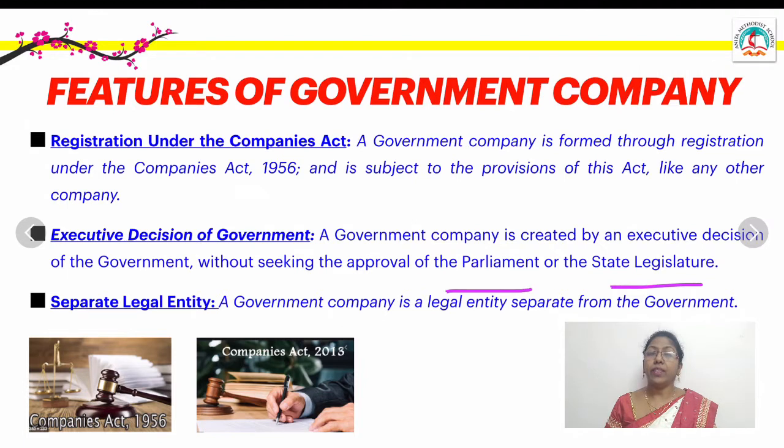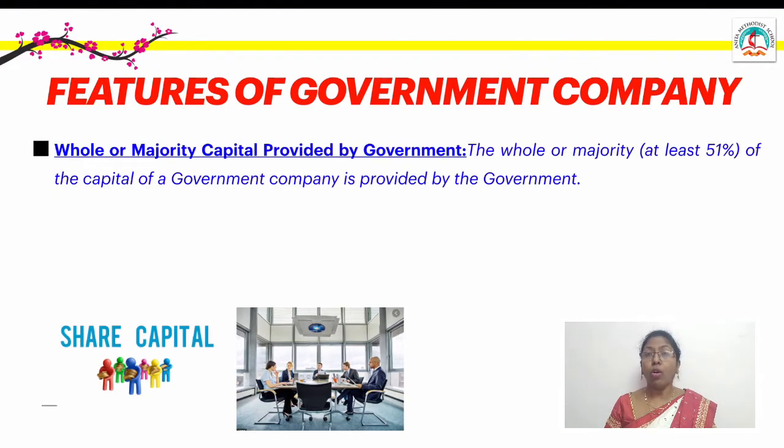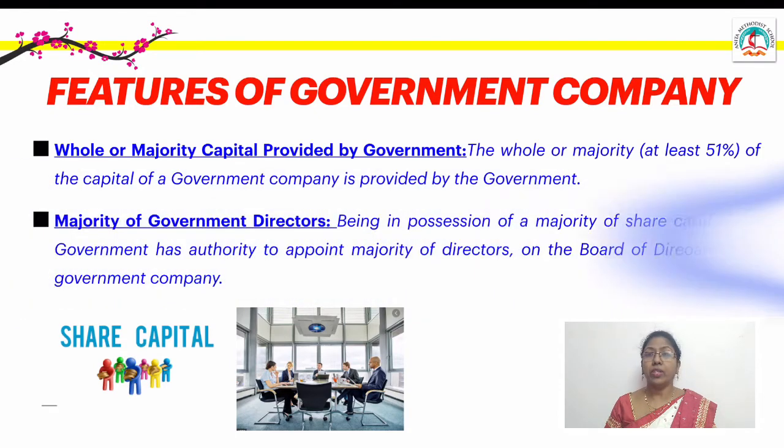Separate legal entity. A company can start its business as a separate legal entity because it is separate from the government. It can acquire property, it can make contracts, it can be sued, and it can sue others. So a company and the government are different. Whole or majority capital is provided by the government. We can say 51% of the share capital is provided by the government, but the revenues are not deposited in the government treasury. Rather, they are used by the company.